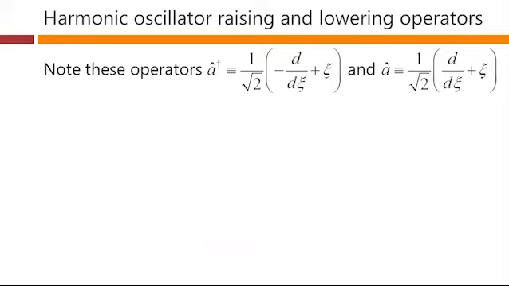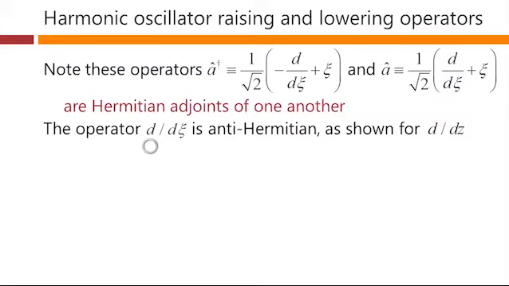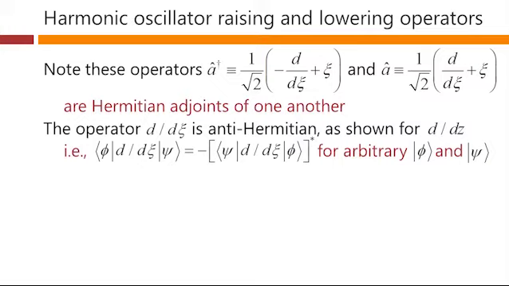And these operators, incidentally, are Hermitian adjoints of one another. We've written them that way because this dagger means that we're taking the Hermitian adjoint. But in general, we can also show explicitly that these two terms are Hermitian adjoints. This operator d by dc, we may remember, is what we could call an anti-Hermitian operator. We originally showed that just for this spatial derivative operator. So if we take this expression here, when we take the Hermitian adjoint of it, which is the same as a complex conjugate in the end, because this is a number, we get a minus sign here.